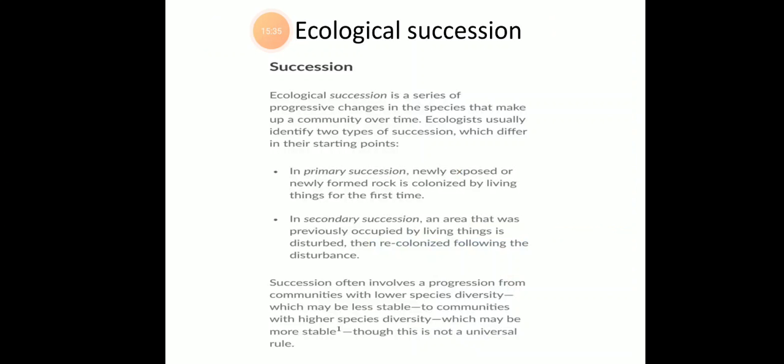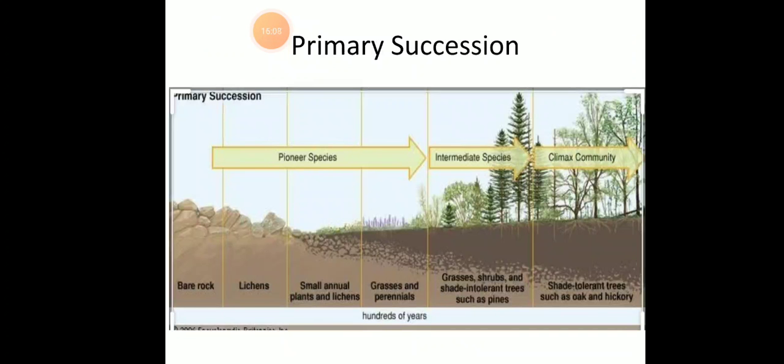Ecological succession is a series of progressive changes in the species that make up a community over time. Ecologists usually identify two types of succession which differ in the starting points. Okay, one is primary succession: newly exposed or newly formed rock is colonized by living things for the first time. And the secondary succession: an area that was previously occupied by living things is disturbed, then re-colonized following the disturbance.